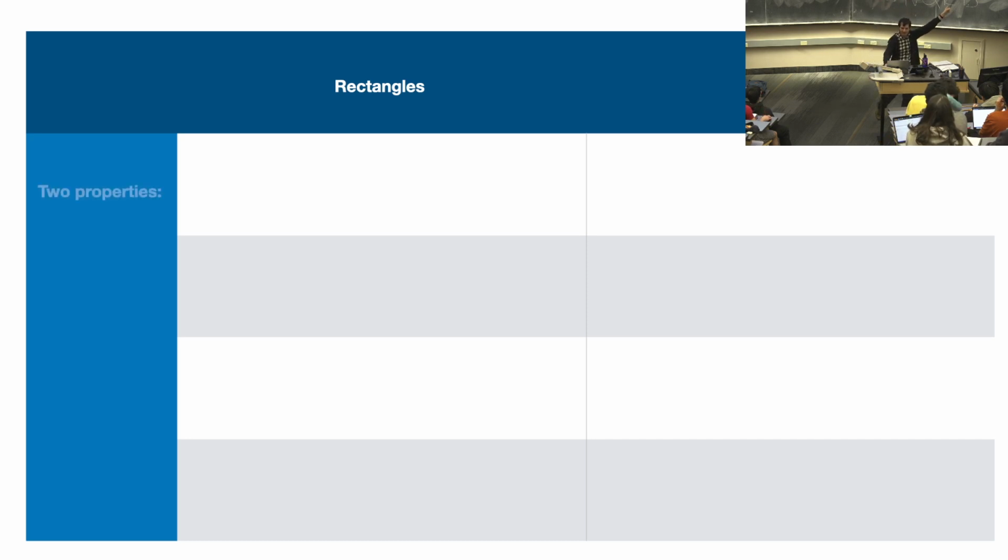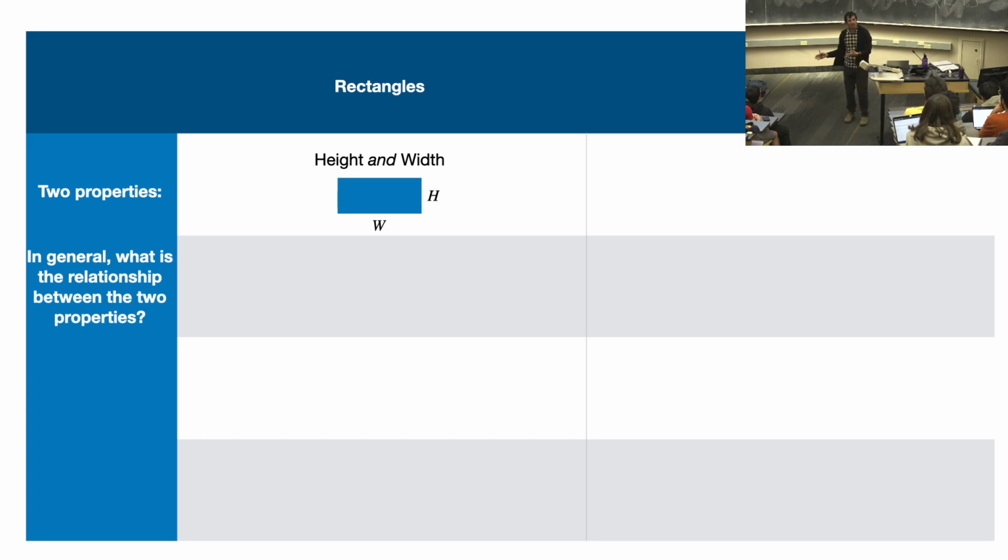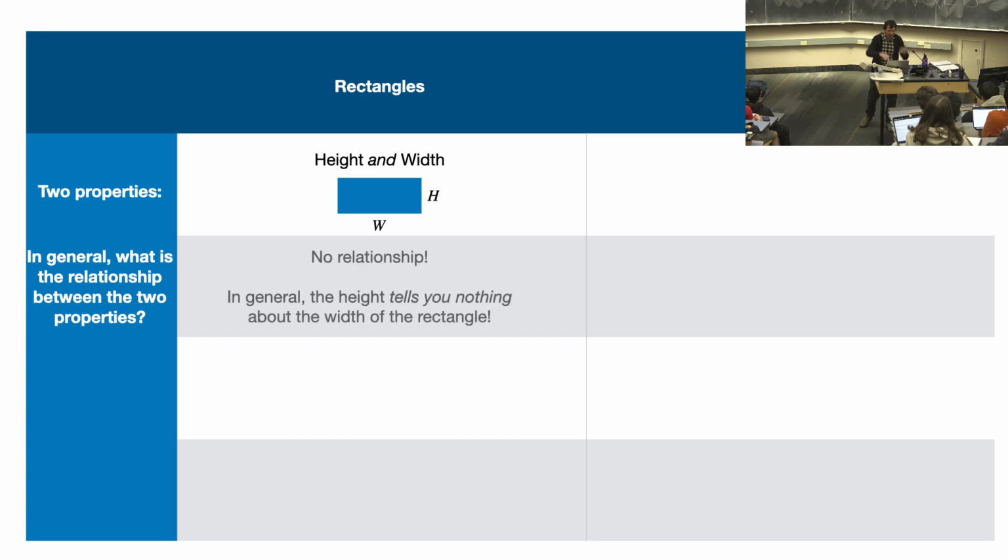What are rectangles? Well, rectangles have two things. They have a height and a width, right? How wide are they? How high are they? Those are the only two things to specify a rectangle. And in general, what is the relationship between the height and the width? If I am thinking of a rectangle, how are the height and width related? They're not related. There's no relationship.